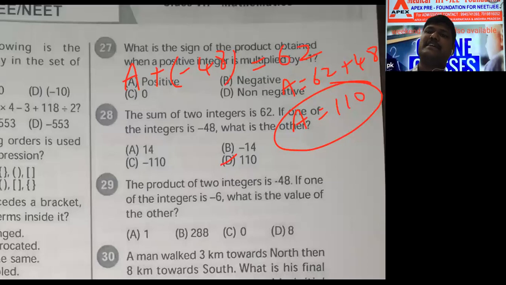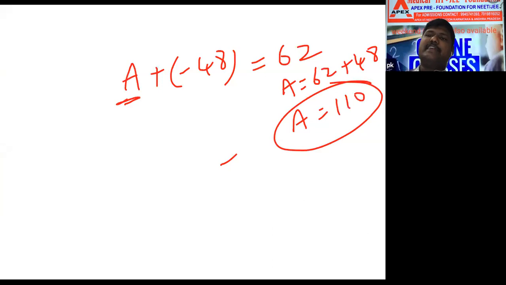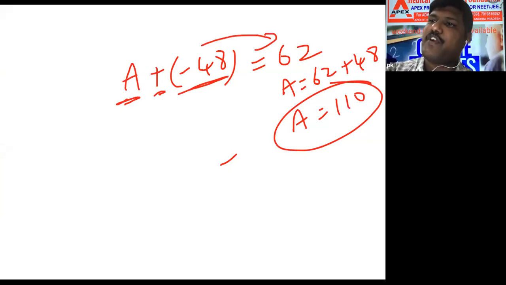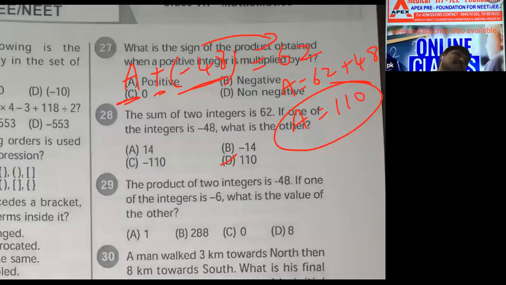Sum of two integers. One integer A. Second integer minus 48 they given. Sum is plus, no. A plus minus 48 is 62. Minus 48 transfer right hand side plus 48. A is 110. LKG question. Correct now? If it is easy, I can say LKG.